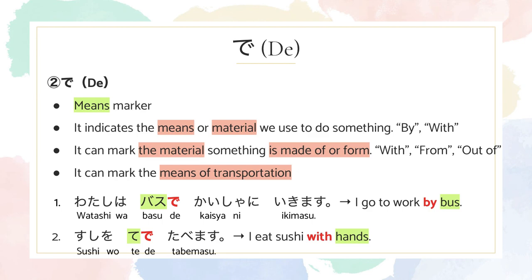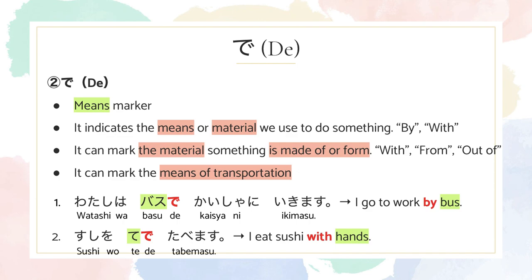De can mark the materials something is made of or from, and in this case, you would use de similar to with, from, or out of. De can mark the means of transportation as well.